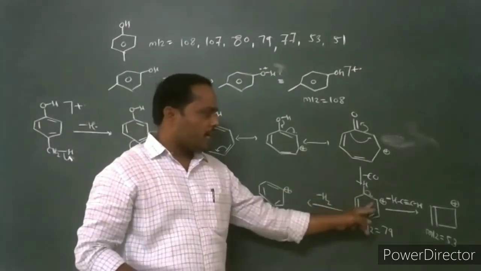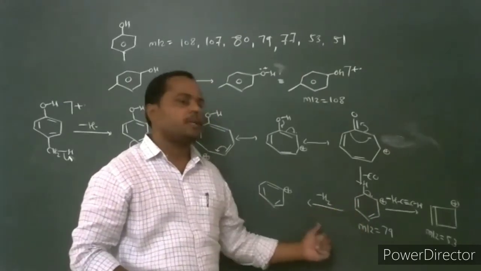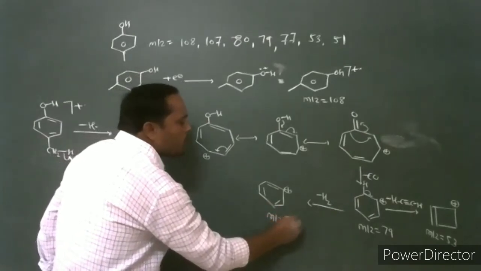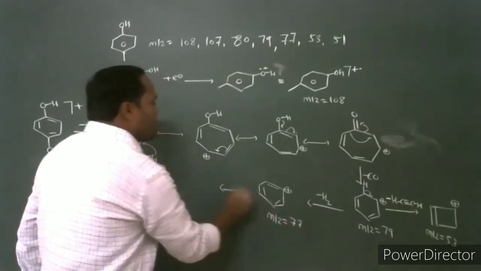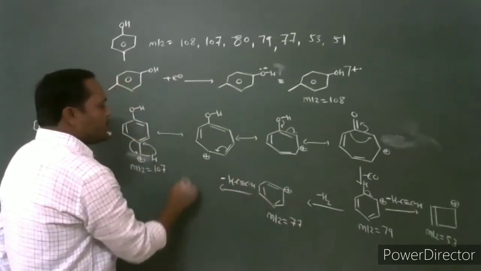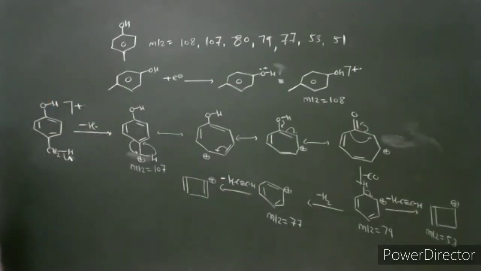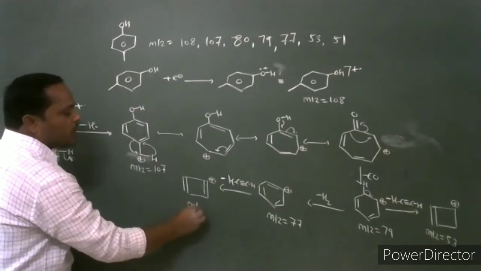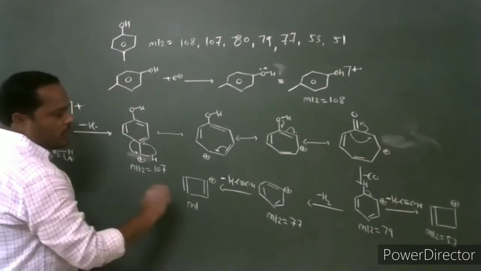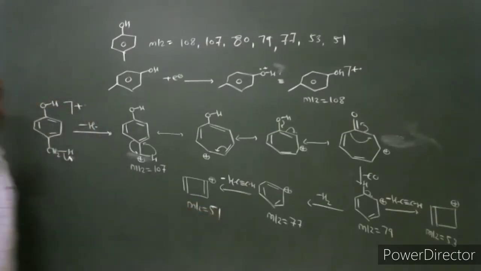With the first loss of one hydrogen, benzene is formed, and after the formation of benzene, the second hydrogen is eliminated to form the phenyl cation, and this phenyl cation has mass to charge ratio 77. After the formation of this phenyl cation, it undergoes loss of acetylene to produce the cyclobutadienyl cation. The cyclobutadiene cation has mass to charge ratio 51.